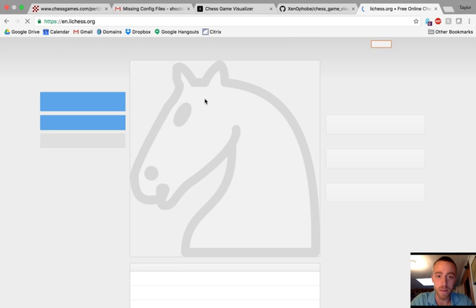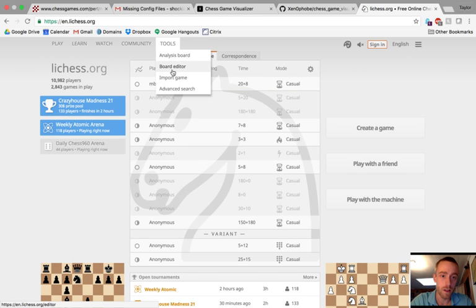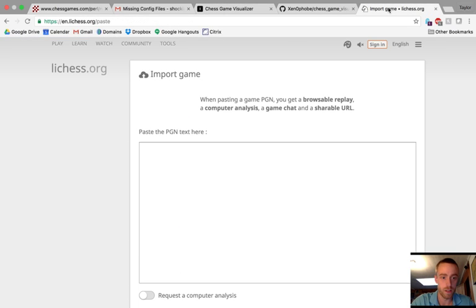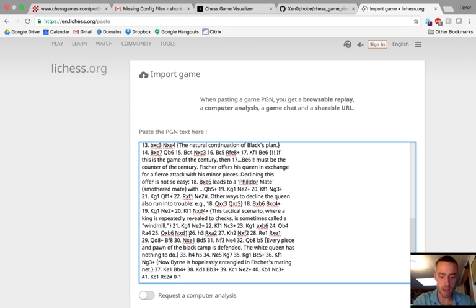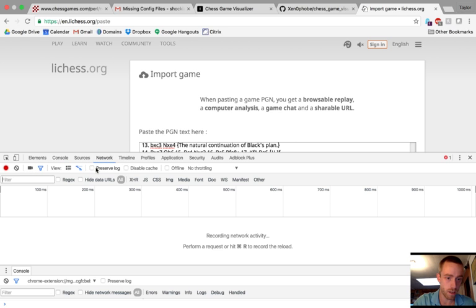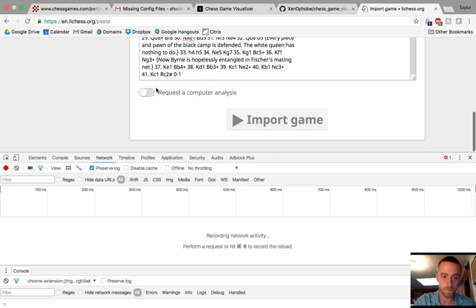And we import a game. So I have a game pulled up here right now that has a lot of good comments. And we look at how you are encoding that by looking at the network and preserving the log.